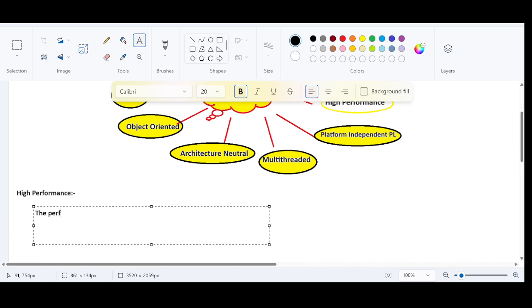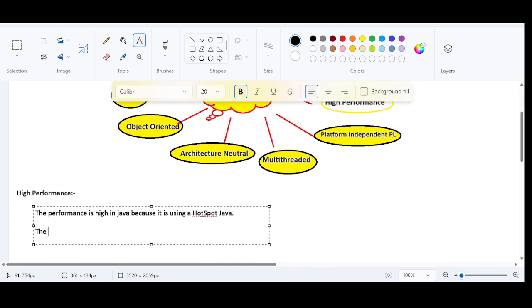The performance in Java is high because it is using a hotspot JVM. Right? Again, the follow-up question will be what is the hotspot JVM? Understanding is required, isn't it?